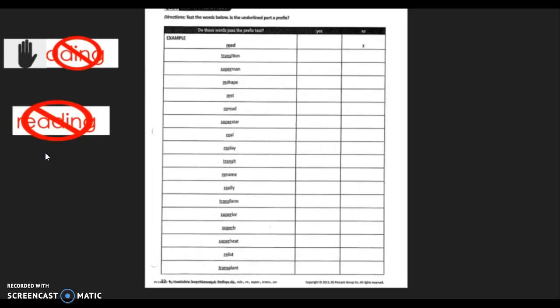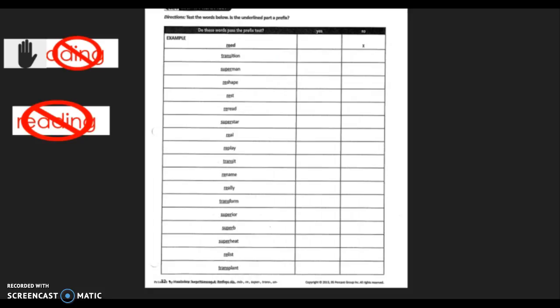So one trick you can do is cover up the prefix in the word if you're unsure if it's used as a prefix. If you're left with a root word, then it does count as a prefix. If you're not left with a root word, it is not a prefix. Please go down through and look at each prefix and determine, is it used as a prefix or is it not used as a prefix? Take a moment, pause the video, and complete that task.